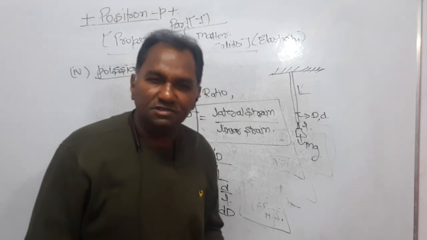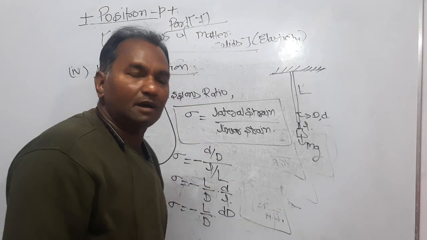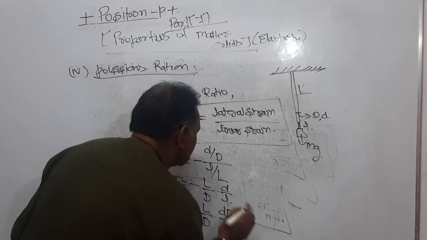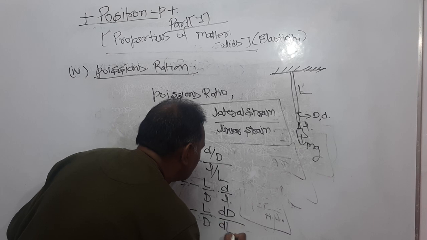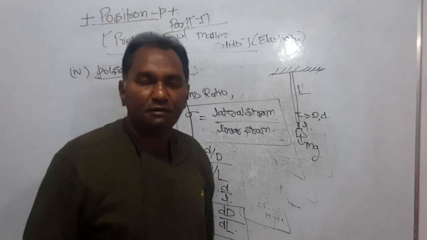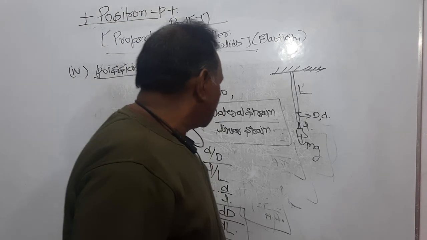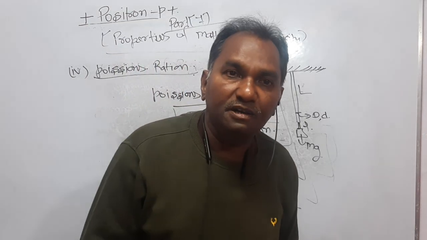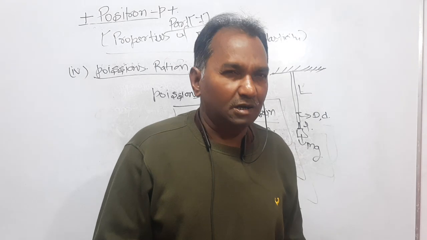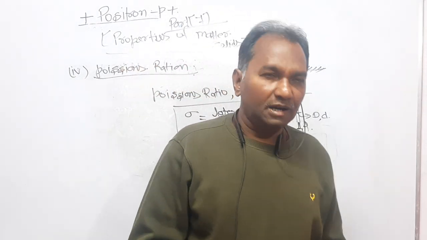Capital D is the original diameter, dD is the change in the diameter, and small l is the change in length, that can also be written as dL. dL is the change in capital L. So this is the Poisson's ratio: sigma is equal to minus L upon D, dD upon dL. This is applicable to solids, right?